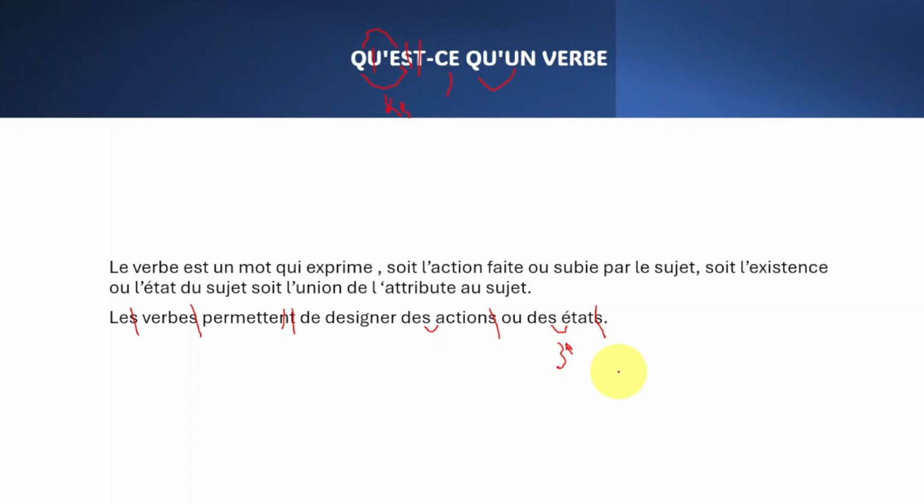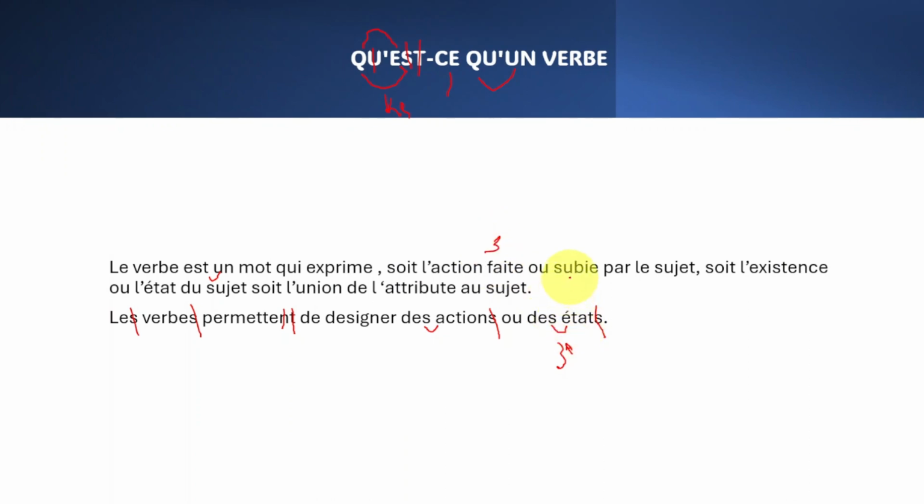So when we read those, we don't pronounce it. So for example, le verbe est, here we link it. Qui exprime, comment soit l'action here, but this one the sound becomes like this.